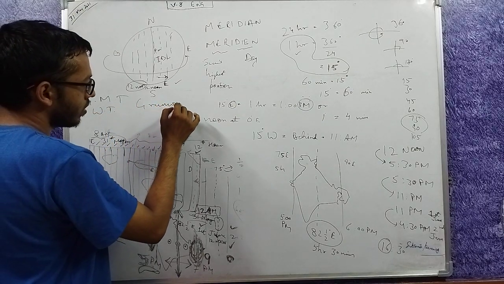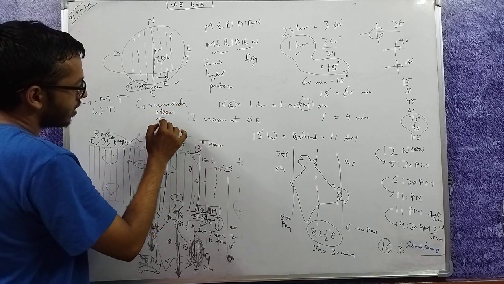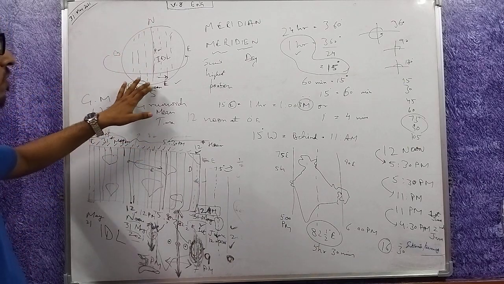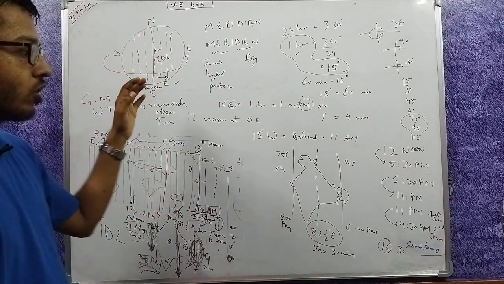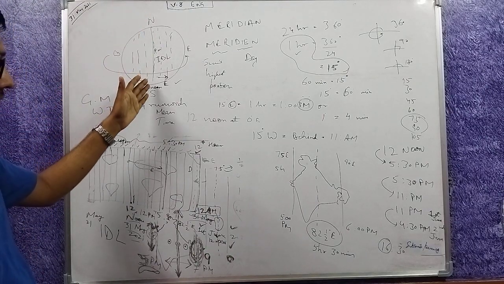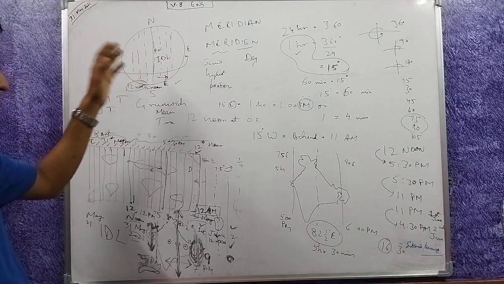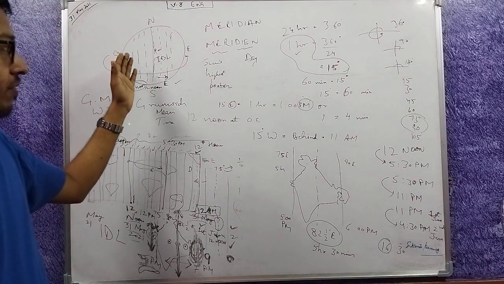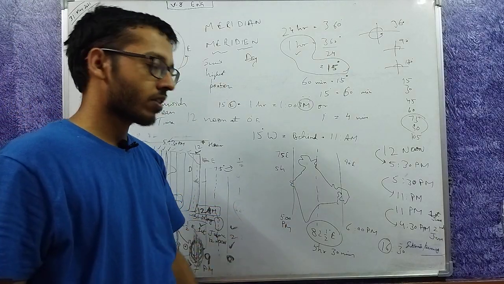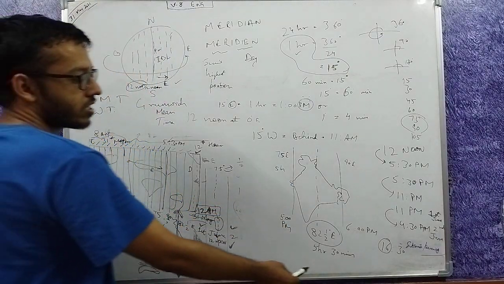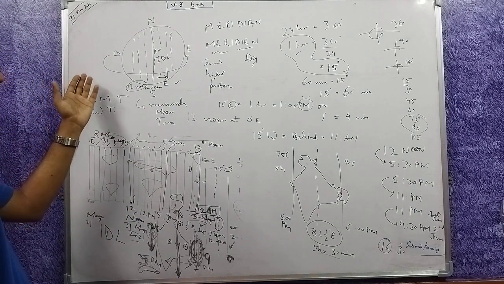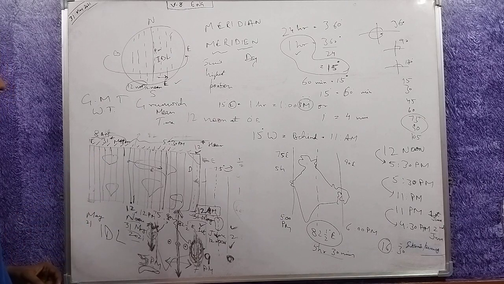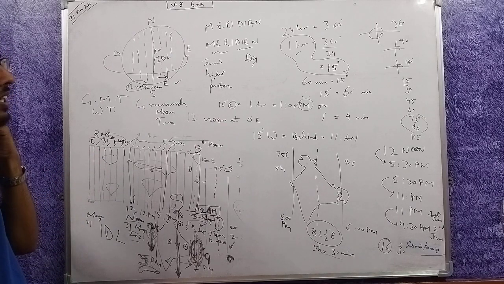Greenwich Mean Time. It passes through Greenwich, and the whole world adjusts its clock forward or backwards. If a country lies over this prime meridian and chooses this meridian, then it will follow this time. Otherwise, if India is to the east, it will add some hours to its time. If a place is to the west, for example the US is in the west, the US will subtract some time, and that's how you can calculate.